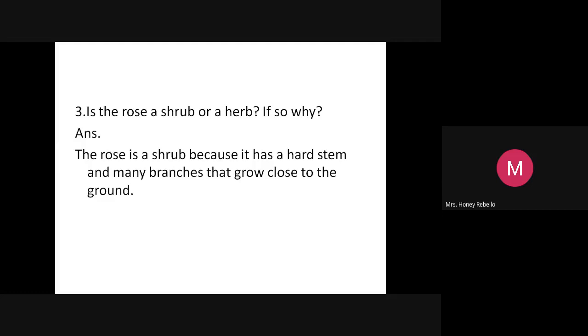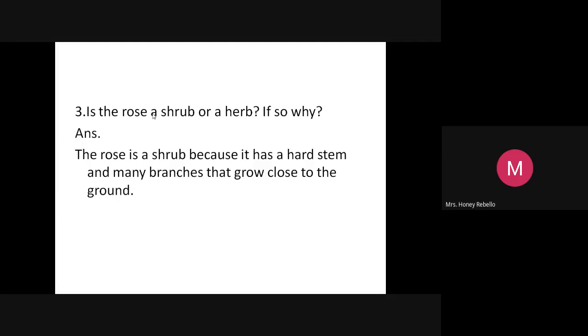It has a hard stem and many branches. Shrub. Okay. Just imagine a rose plant in your mind. Hard stem, many branches, and they all grow close to the ground. Herb is not like that. A herb has a weak stem.